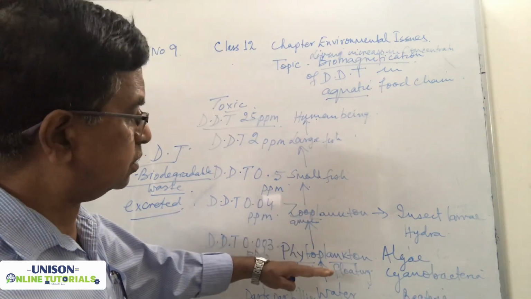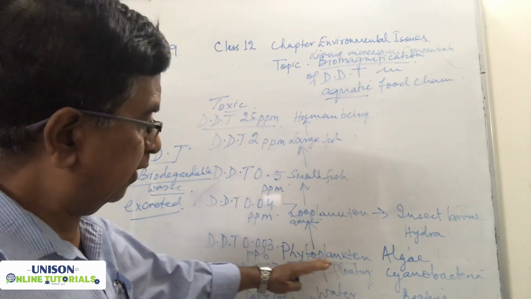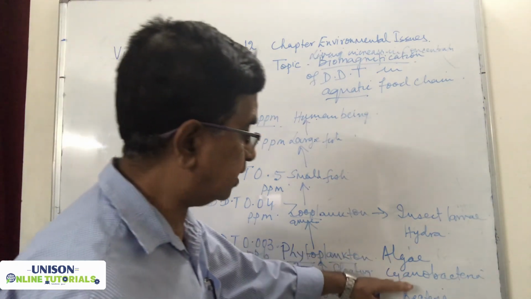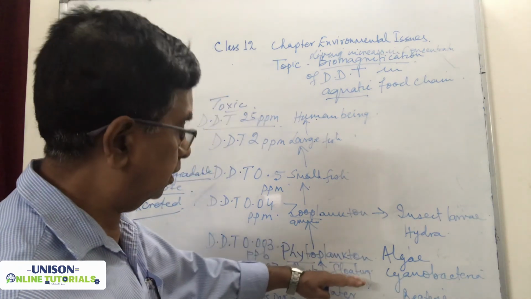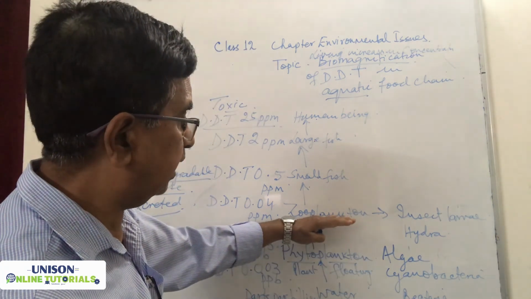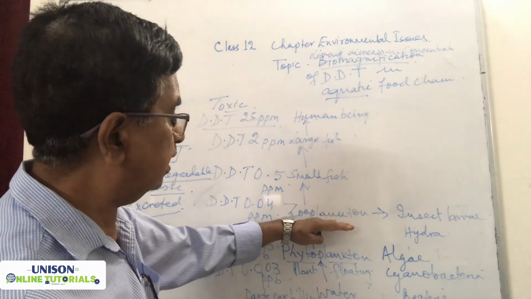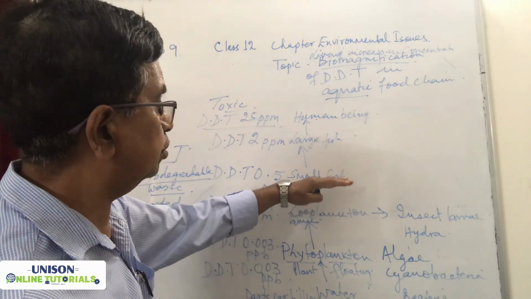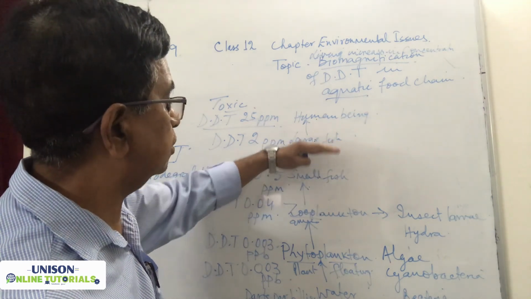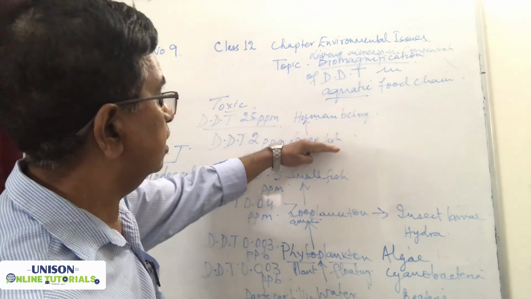So this is how, from the phytoplankton, microscopic floating plants like algae, cyanobacteria, bacteria, the harmful chemical goes into the insect larvae or hydra, which are zooplankton. Then they are eaten by the small fish, so it goes into the body of the small fish. Then the small fish is eaten by the large fish, it goes into the body of the large fish, and the large fish is